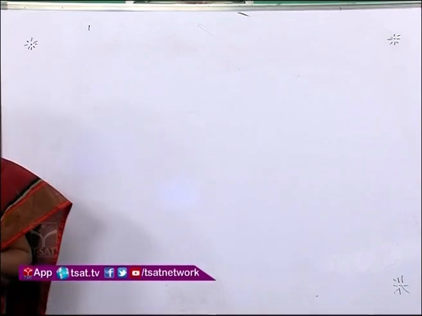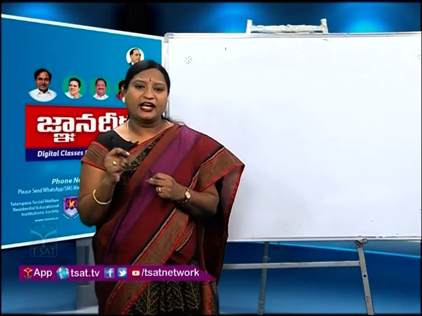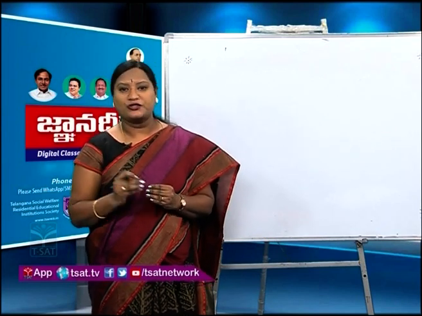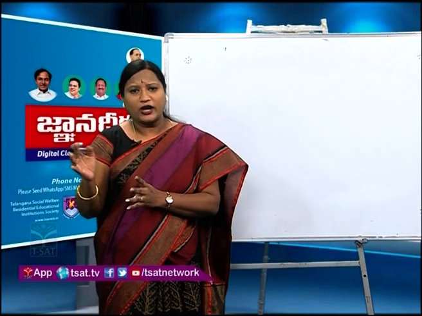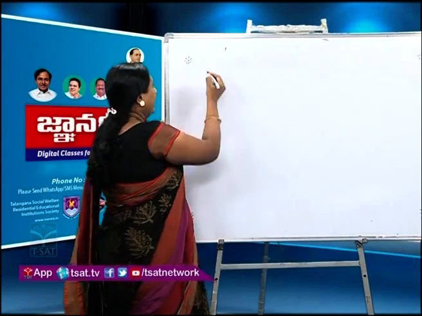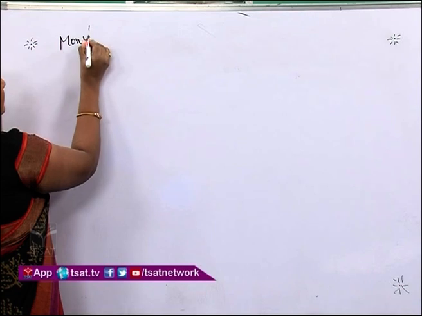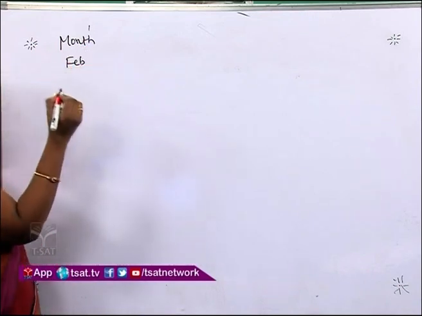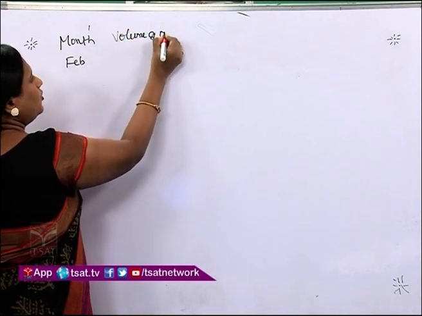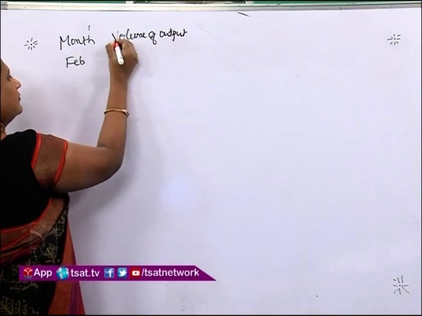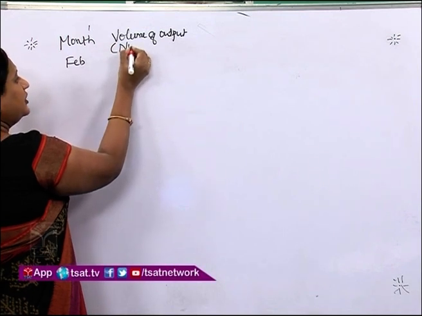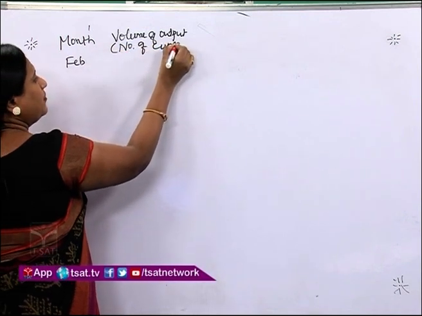Let us assume that a person called X is running a bakery in a rented building where he pays every month 2000 rupees as rent to his building owner or landlord, where he makes cupcakes. In the month of February, the volume of output is the number of cupcakes made.